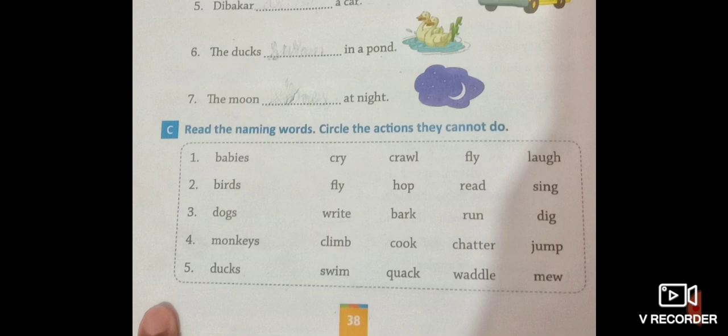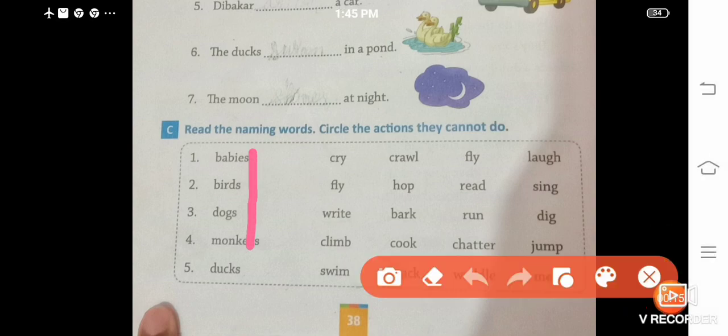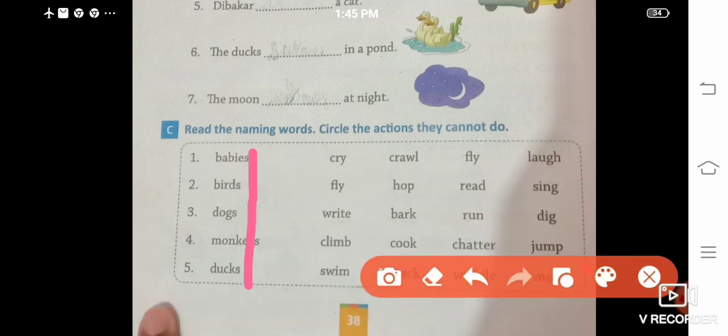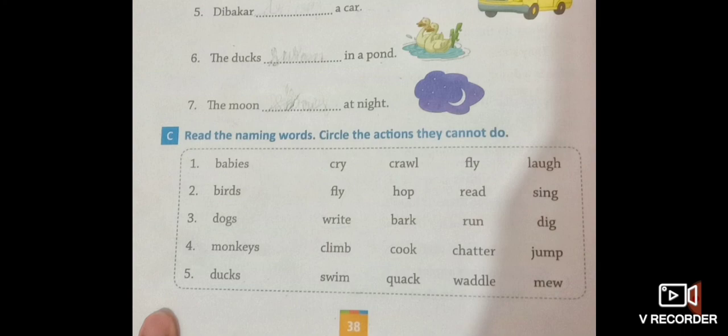Next, exercise number C. Read the naming words. Circle the actions that they cannot do. Here we have given some naming words. All these are naming words, and here we have given some action words, and we have to choose what that naming word can do or cannot do. So let's start. The first is babies. Babies can cry, crawl, fly and laugh.